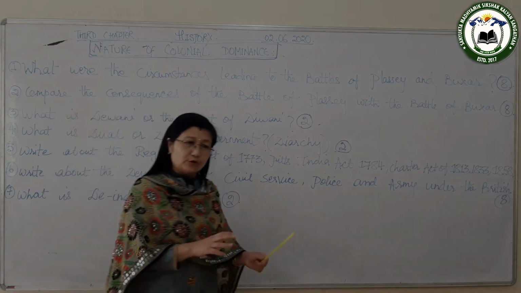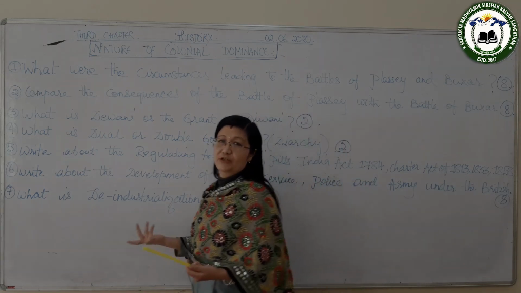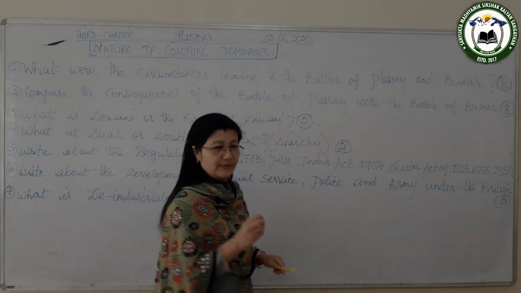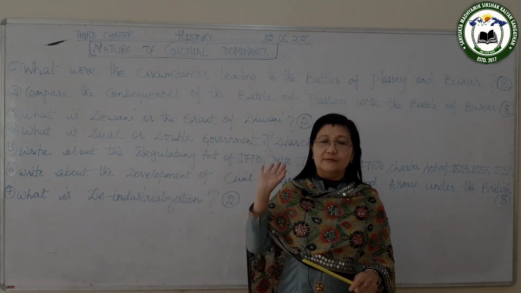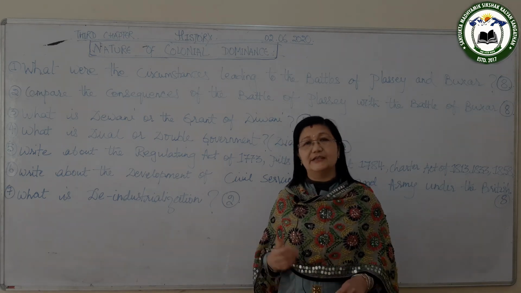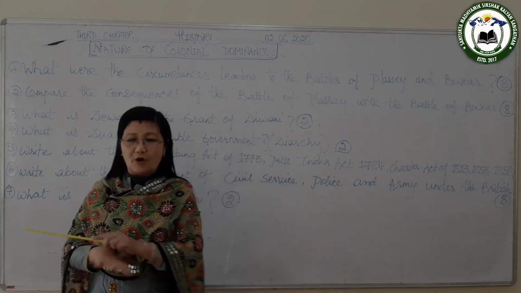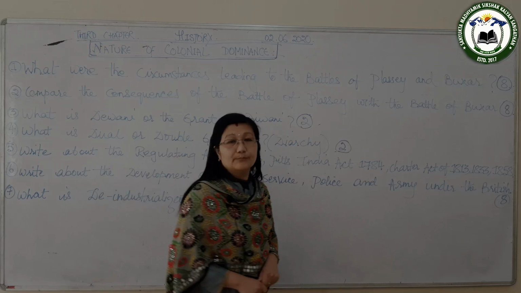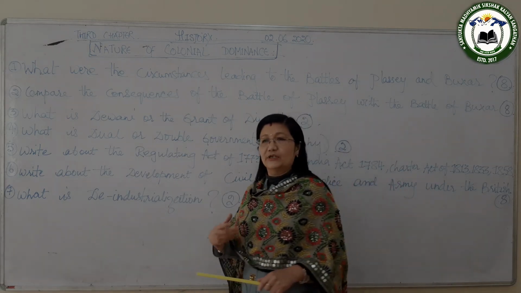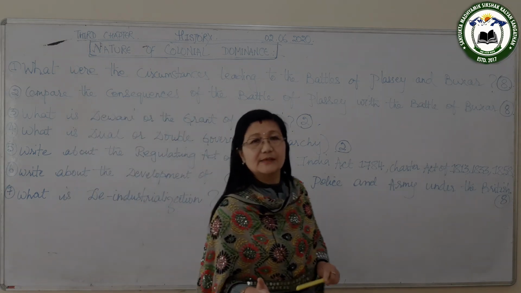So Mir Qasim invited the British to have a settlement, but the British did not take any heed, they did not pay attention. As a result, Mir Qasim removed the tax from everyone. That means no one was going to pay the tax, neither the British nor the Indians. And so this put the Indians and the British on equal footing, and this was not liked by the British. So all these led to the estrangement of relations between Mir Qasim and the British.